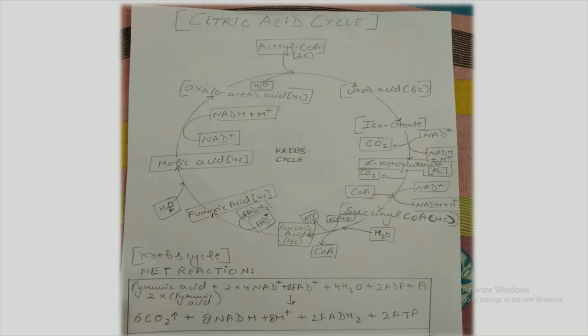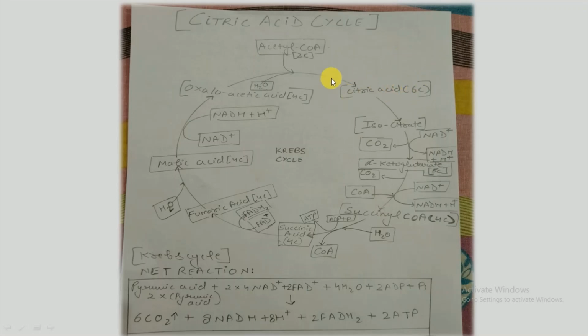Now we will understand with the help of a cyclic diagram how things are taking place. What we can see is that acetyl CoA, which is a 2-carbon molecule, gets attached with the formed product of the Krebs cycle, that is oxaloacetic acid, a 4-carbon molecule, giving citric acid, which is a 6-carbon molecule.